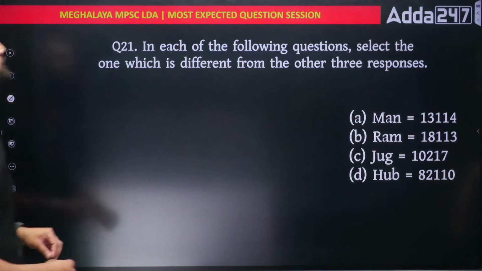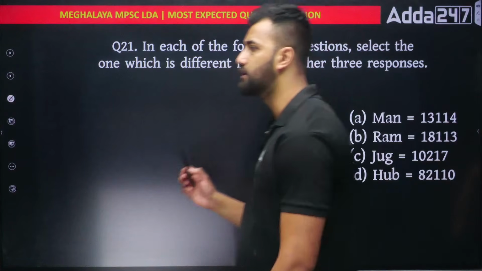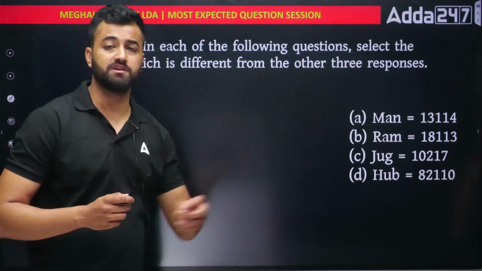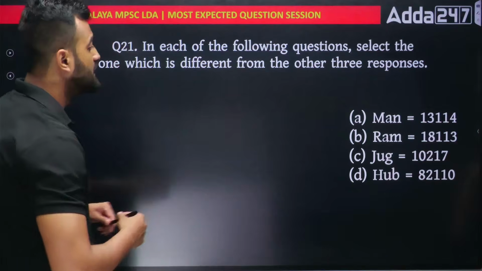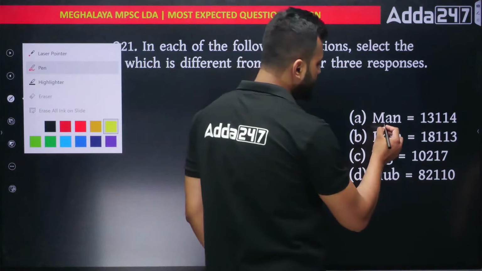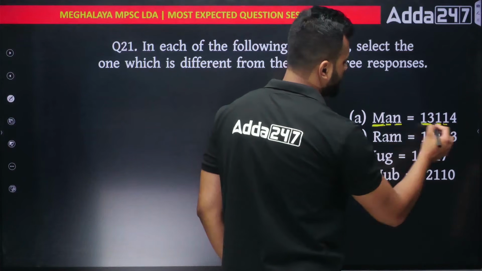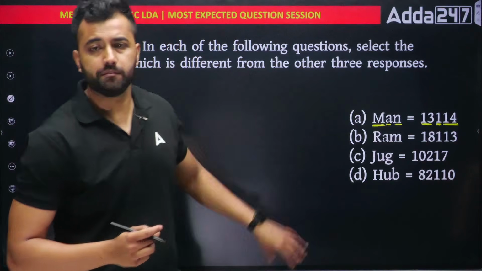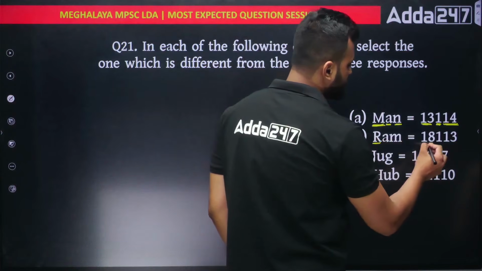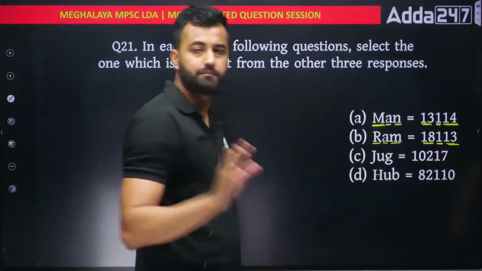In each of the following questions, select one which is different from the other responses. Again, we have to find the odd one out. And this is where I told you in coding decoding, letter numbers are very, very important. So here you'll see the importance of letter numbers. Now, man is written as 13, 1, 14. So it's very simple. M in letter number is the 13th letter. A is the first letter. And N is the 14th letter. So I'm writing a word and I'm writing the letter numbers. Similarly, Ram. R is the 18th letter, A is the first letter and M is the 13th letter. This is also matching. No problem.